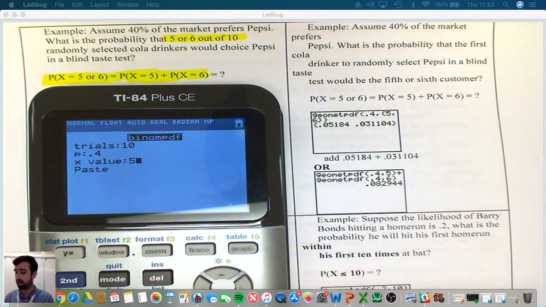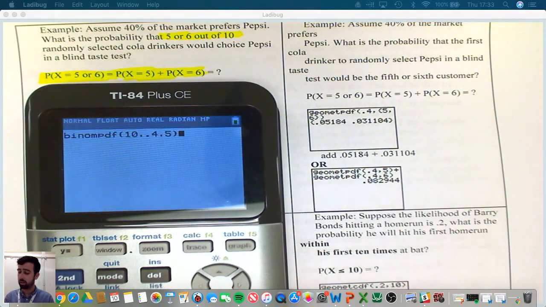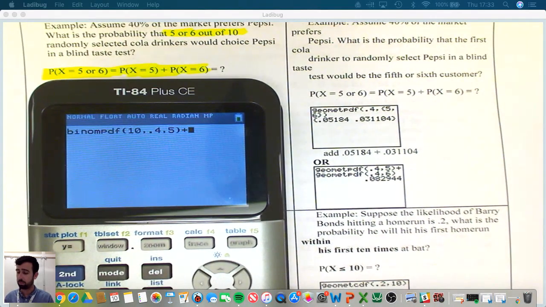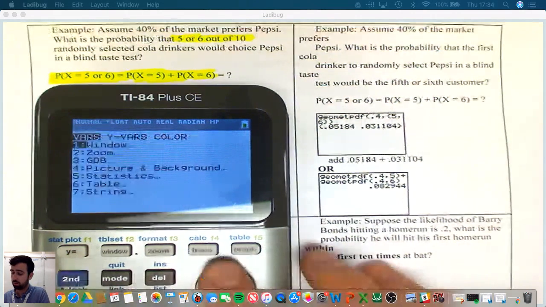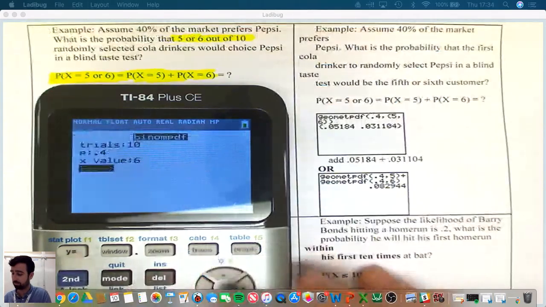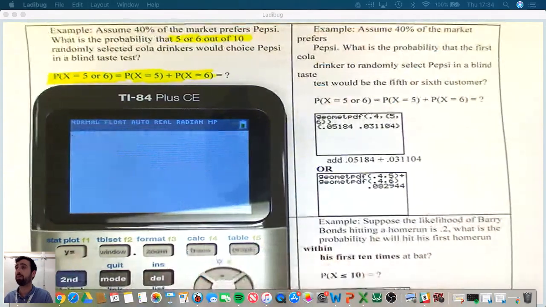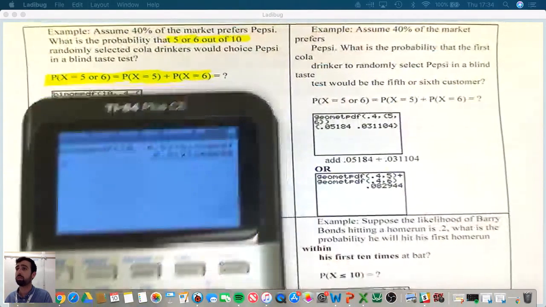The X value is 5. We're going to paste that. Then we're going to add it to the probability that you get 6. Second distribution, binomial PDF, 10 and 6. And we're going to get about 31%, which, yep, we got that right there.